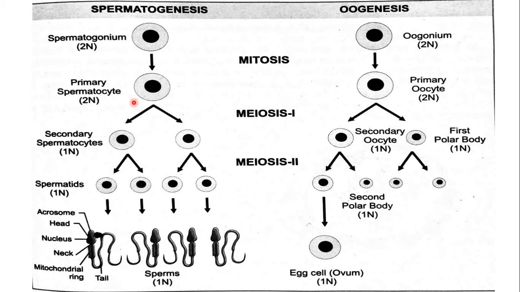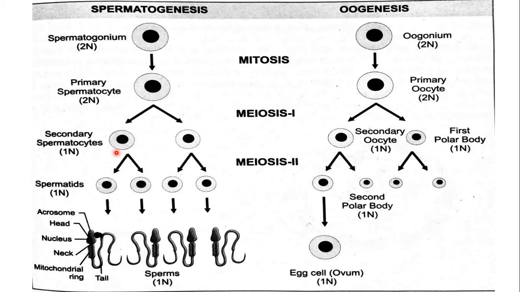After that, these primary spermatocytes undergo meiosis 1. As a result, each primary spermatocyte produces 2 secondary spermatocytes, which are produced after meiosis 1.